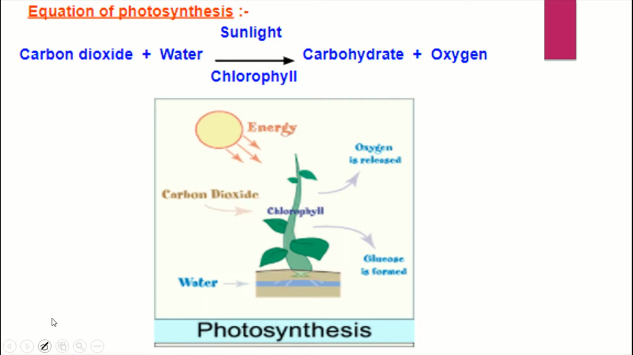This is the equation of photosynthesis. Carbon dioxide plus water, with sunlight and chlorophyll, gives carbohydrate plus oxygen. Carbohydrates are stored as roots, stems, leaves, fruits, etc. And oxygen is released into the atmosphere.